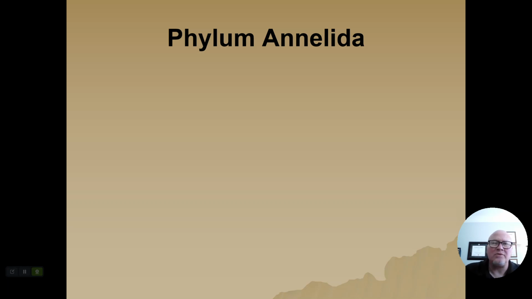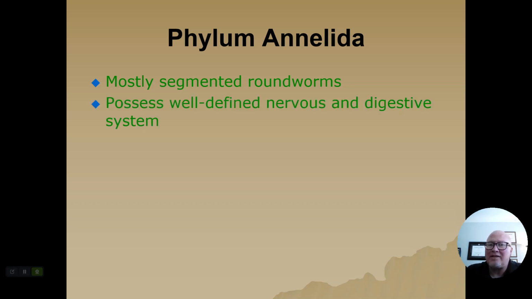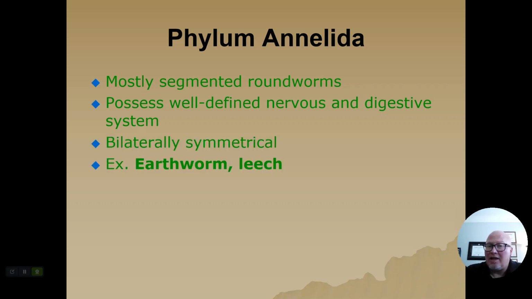Annelids. This is the group of worms that you're probably most familiar with. Okay, things like earthworms. These are our segmented roundworms. They have segments. Their bodies are segmented. They have a very well-defined nervous system and digestive system. It is complete. They have an opening on both ends. They are bilaterally symmetric. And these are things like earthworms and leeches.